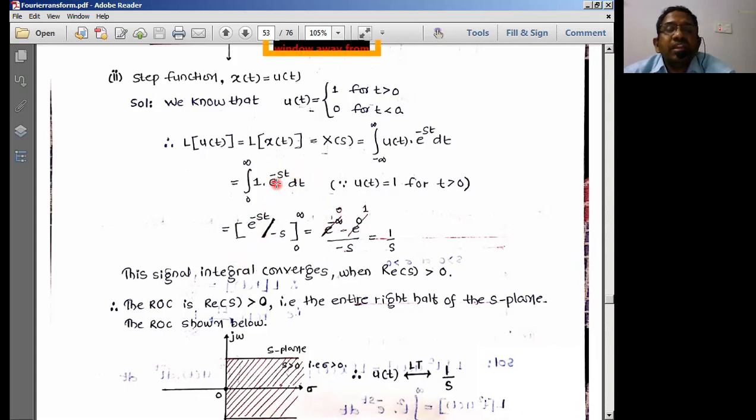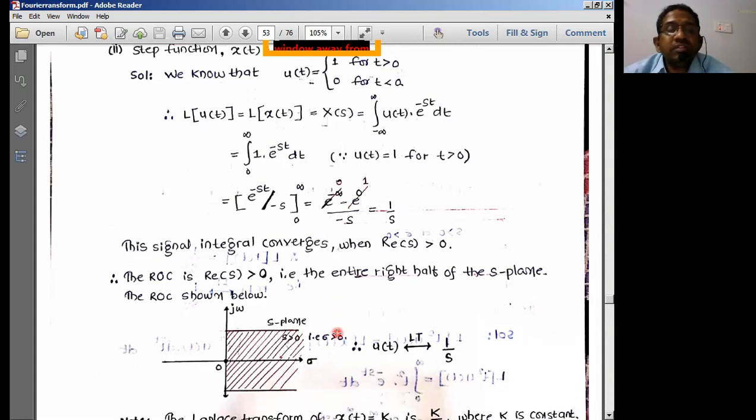Let us apply integration to this e power minus st: e power minus st by minus s, simple integration, over the limits 0 to infinity. So here, e power minus infinity minus e power 0, by minus s. e power minus 0 is e power 0 only. So what result are we going to have? It is minus 1 by minus s. Therefore it will be 1 by s. So 1 by s is the Laplace transform of this particular unit step function.